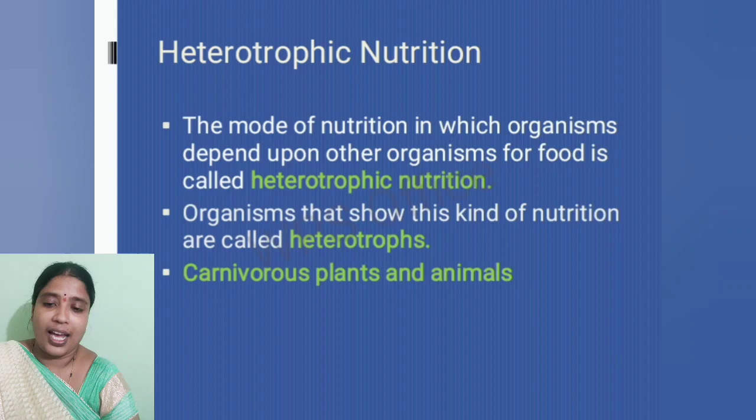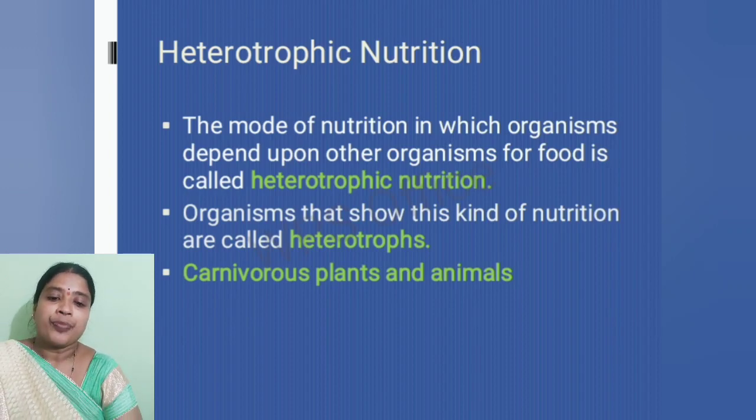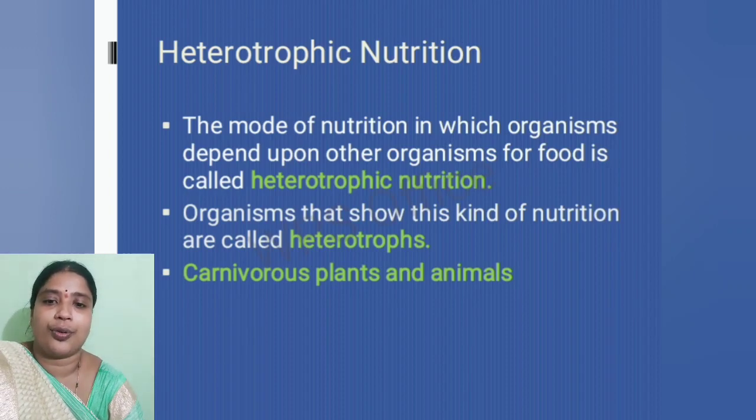They are known as heterotrophs or heterotrophic organisms. Okay, so the mode of nutrition in which organisms depend upon other organisms is known as heterotrophic nutrition.